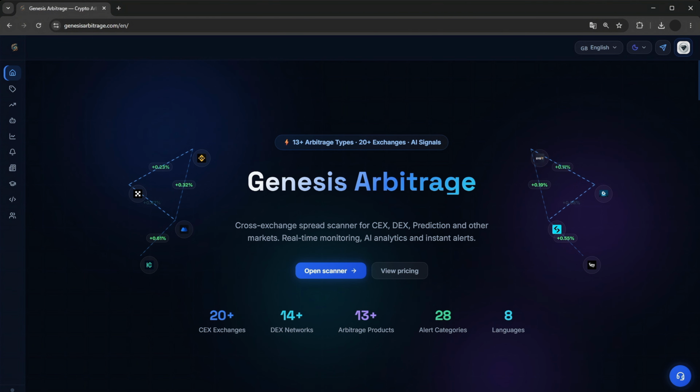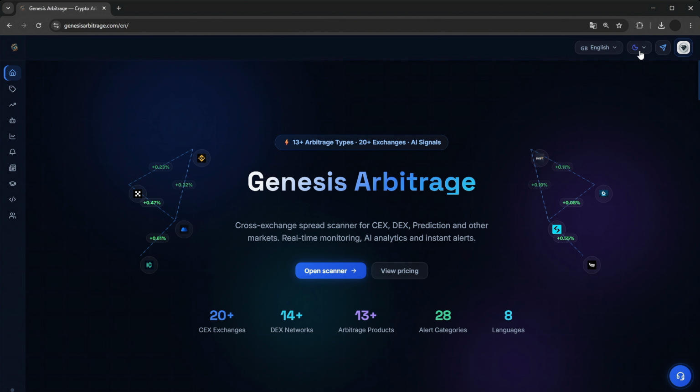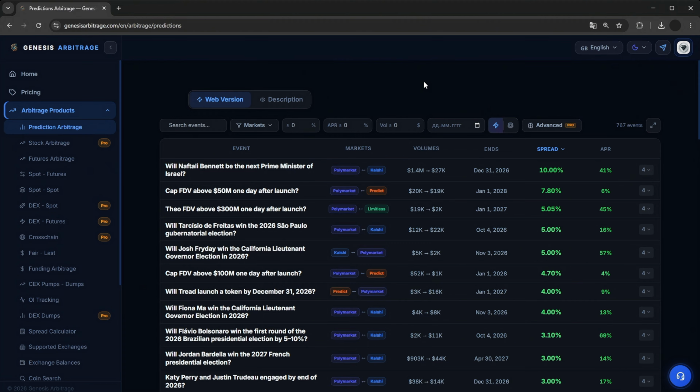The scanner is available in 3 formats: a website, an app, a Telegram forum, and through personal bots. The site offers multiple languages and a choice of themes, 2 light and 2 dark ones. Let's move to the sections. There are over 13 in total.